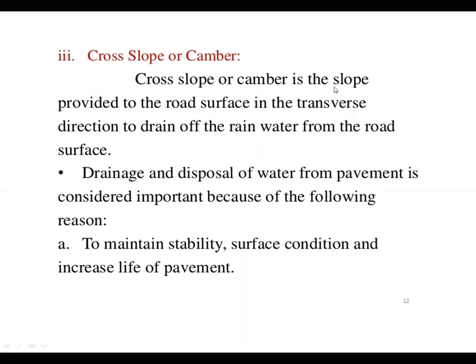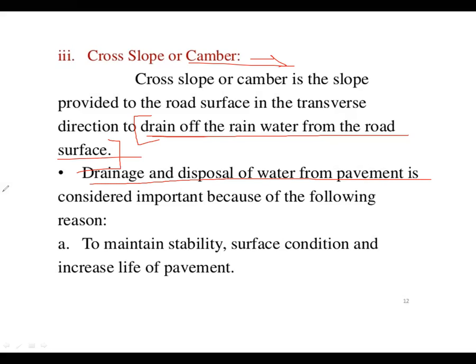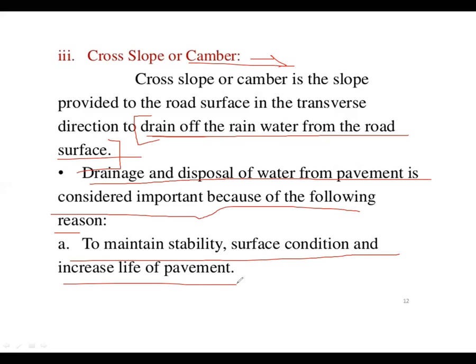Here you can see: to drain off the water from the road surface. This is a statement. So that statement indicates the main purpose of the cross slope is to drain off the water. There are many concepts which come after camber provision, but most important is draining of the water. Drainage and disposal of water from a pavement is considered important for the following reasons: to maintain the stability of the surface condition and to increase the life of the pavement.